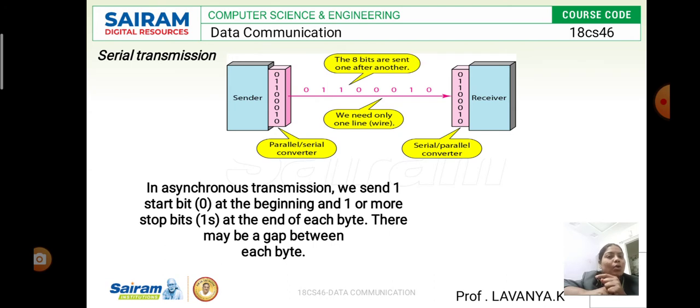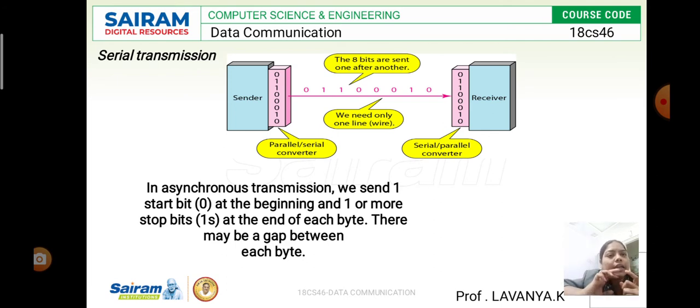But in parallel, each data has its own set of transmission medium or transmission link, so that at a time we can send the data from one to another. But in serial, only one transmission link is there, so we can send the data, a bit, one by one. That is first in, first out. In the same order, the receiver receives the data at the destination.